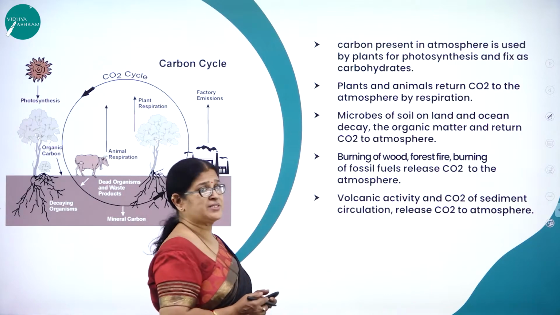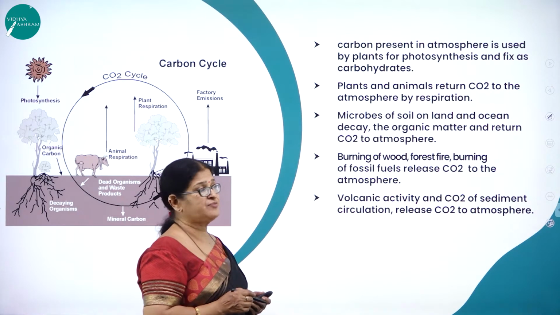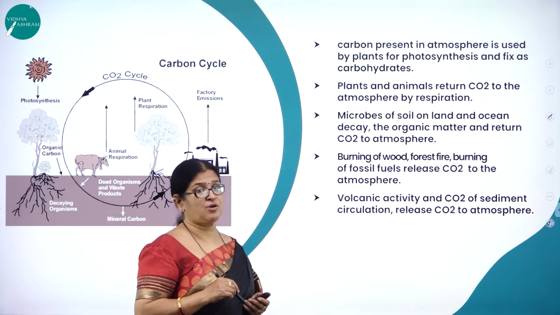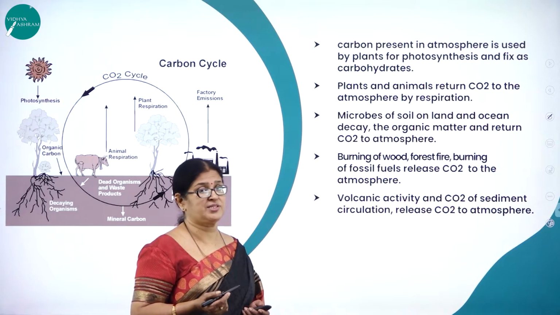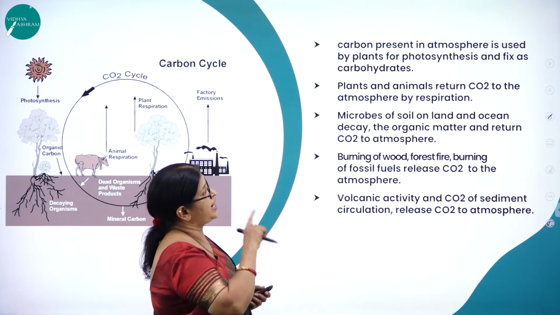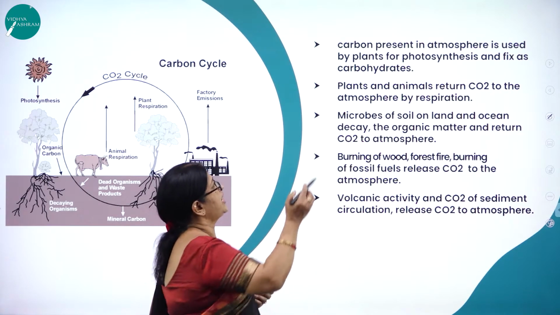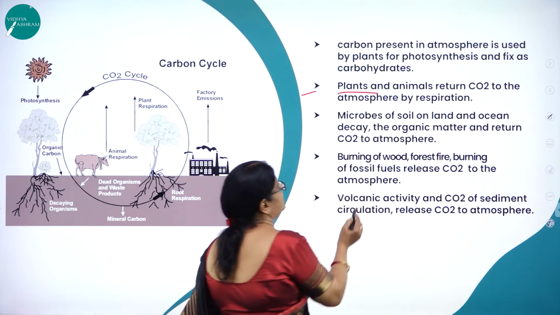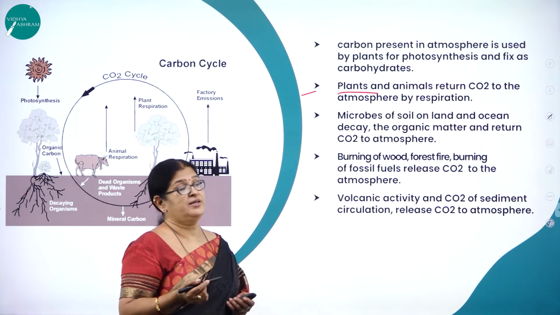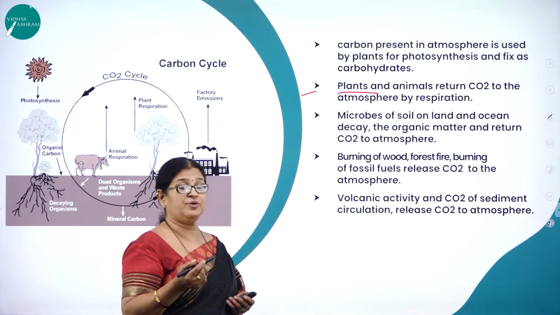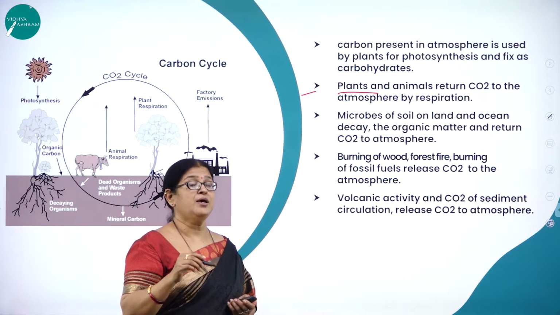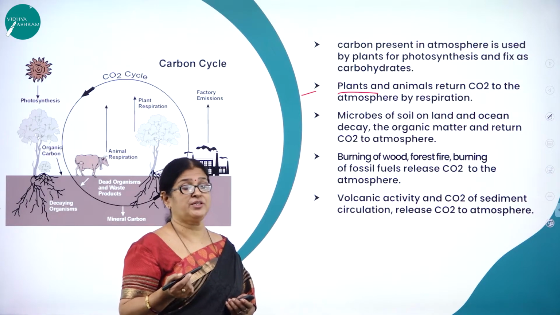Now, carbon present in the atmosphere is used by plants for photosynthesis and fixed as what? Carbohydrates. Now, what is the prepared food of plants called? Starch. Starch is nothing but a polysaccharide, which is a carbohydrate. So, carbon present in the atmosphere is used by plants for photosynthesis and fixed as carbohydrates. Then plants and animals return carbon dioxide to the atmosphere in what form? Respiration. Even the plants utilize carbon dioxide during photosynthesis, but give out carbon dioxide during respiration.